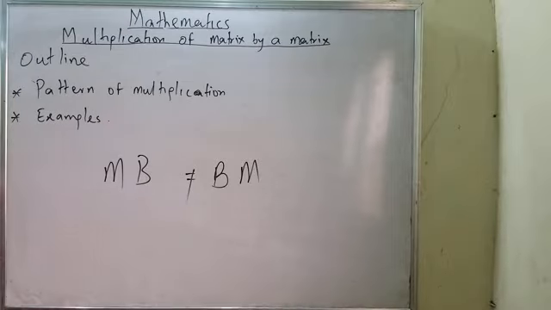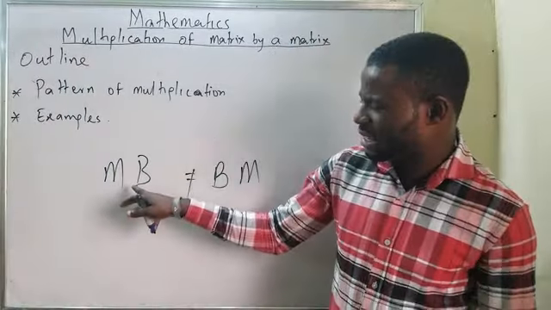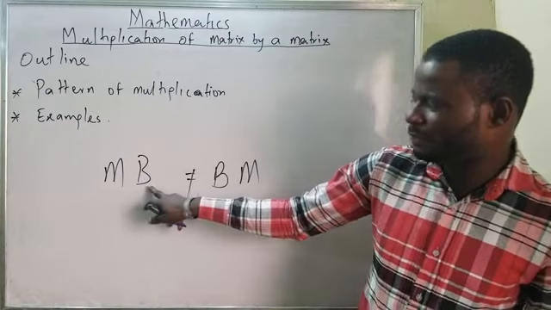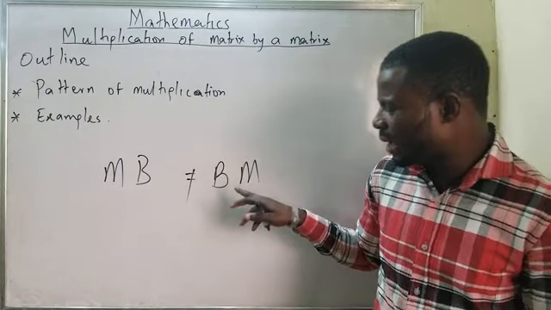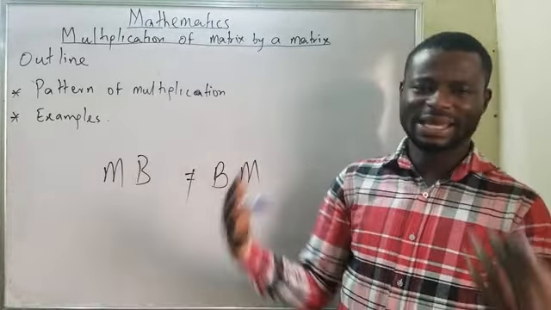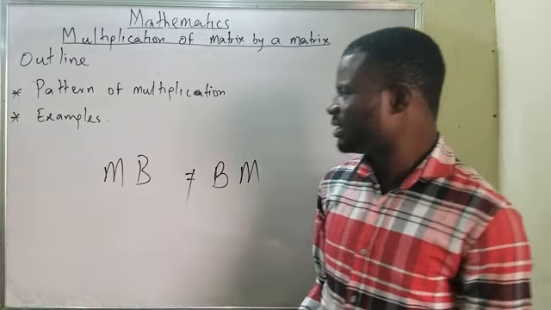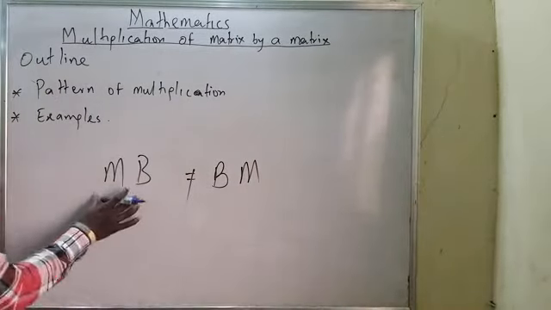These are not the same. It was so painful. Matrix M multiplied by B is not the same thing as B multiplied by M. Never the same. They are two things entirely. Very silly mistake.